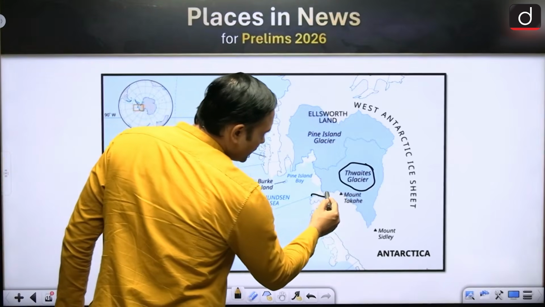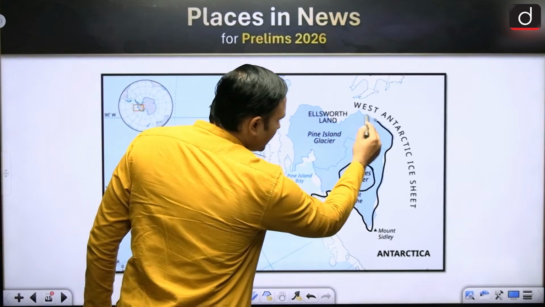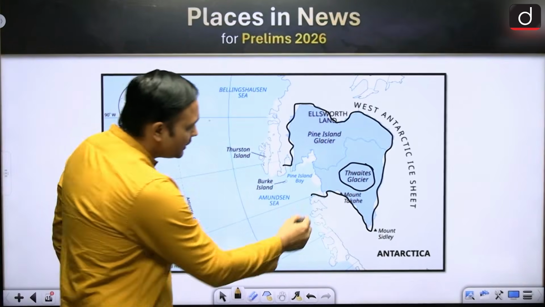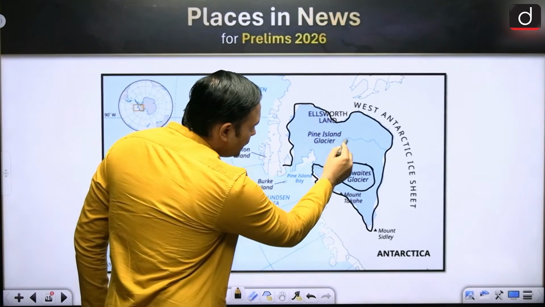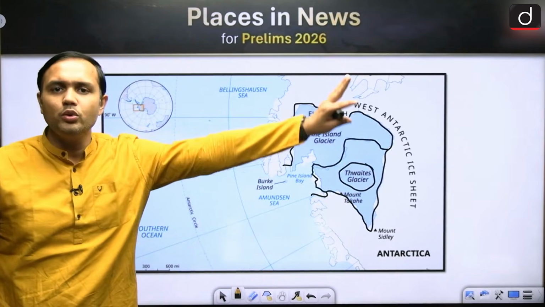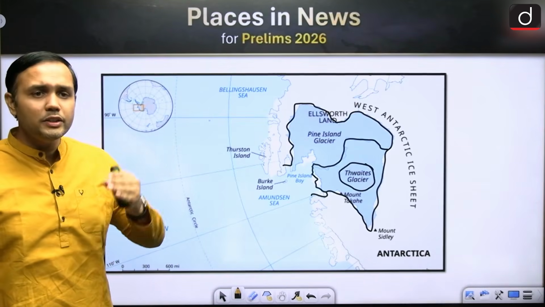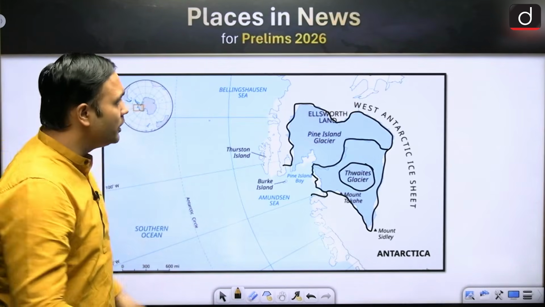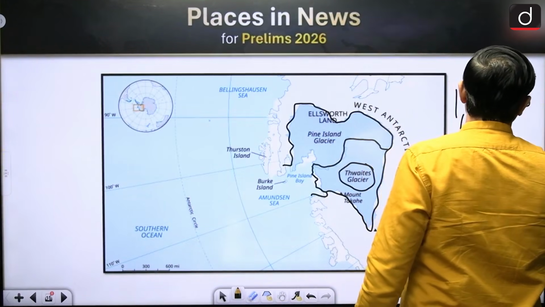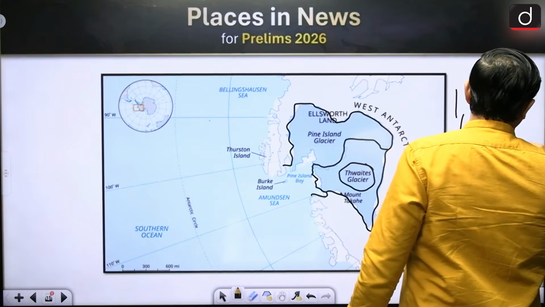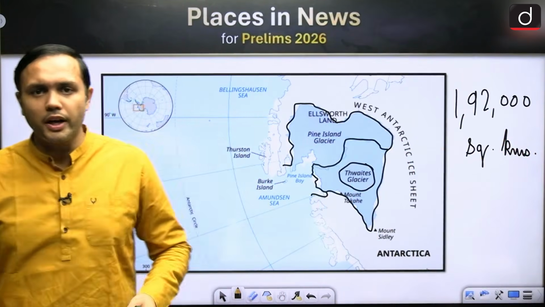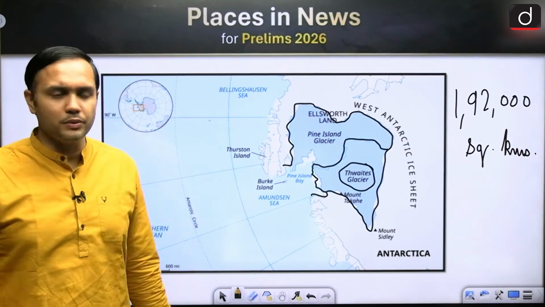Now, this is the land area, right? And what you are finding is that this is a glacier that is reaching out into the sea, right? It is so big that it is considered to be 1,92,000 square kilometers in area. It's a huge glacier. It is called the widest glacier in the world, right? Now, why is it called Doomsday Glacier, right?